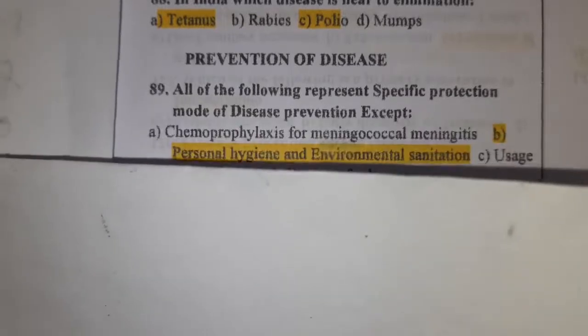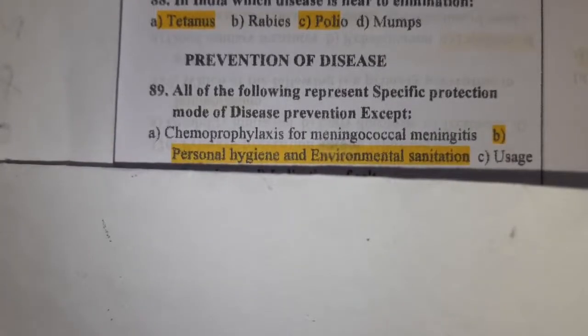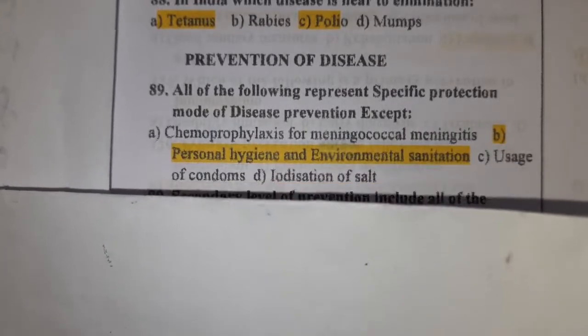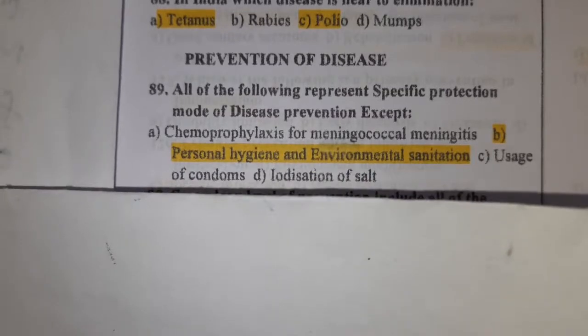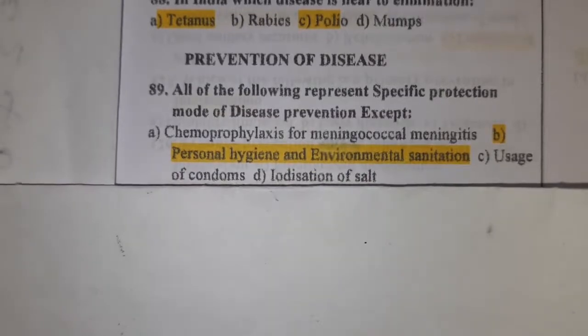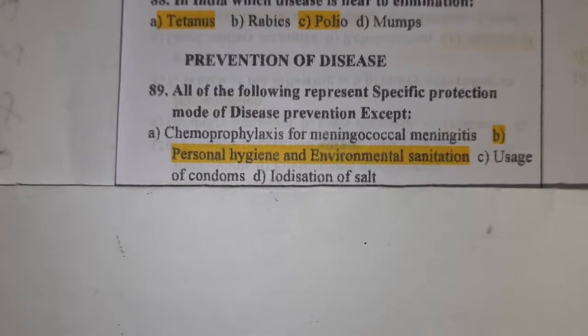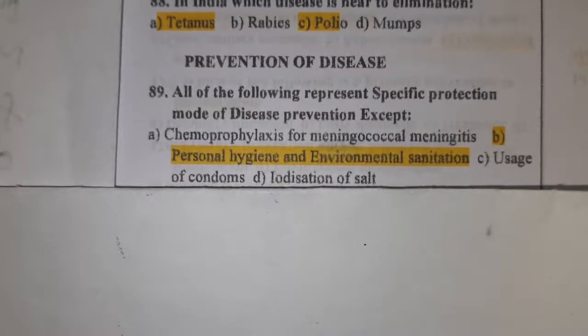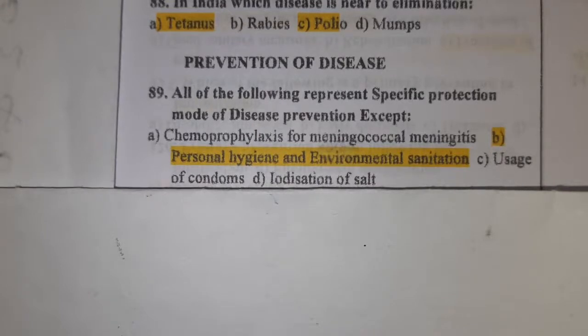First, all of the following represent specific protection mode of disease prevention except. See, option A, chemoprophylaxis for meningococcal meningitis is specific protection. Personal hygiene and environmental sanitation is not specific protection, right?